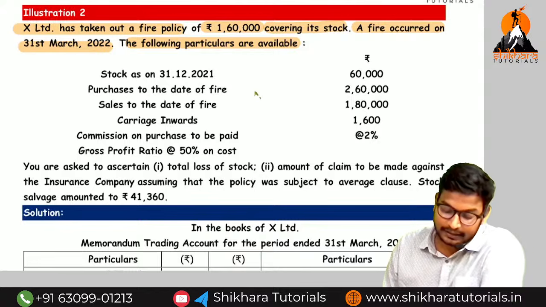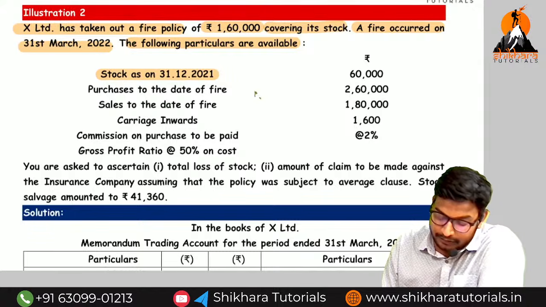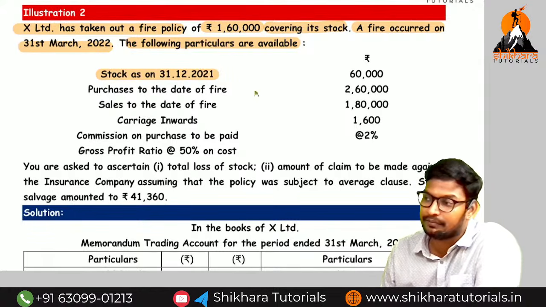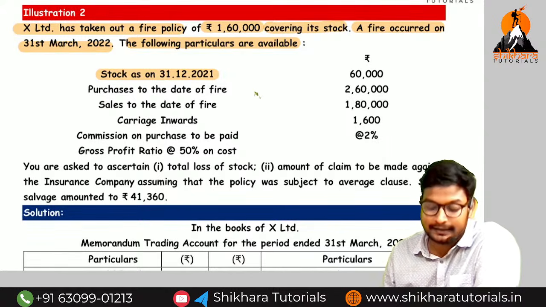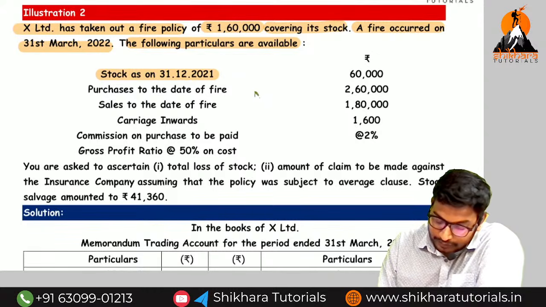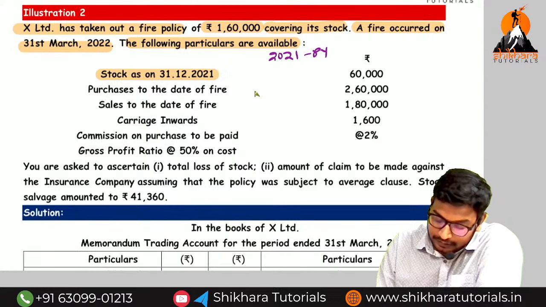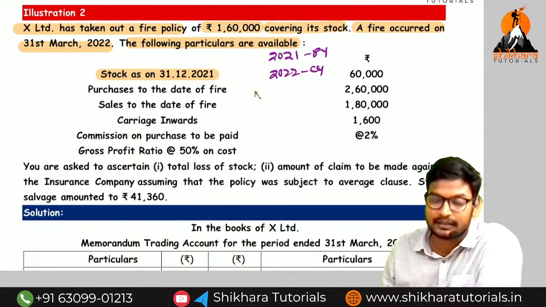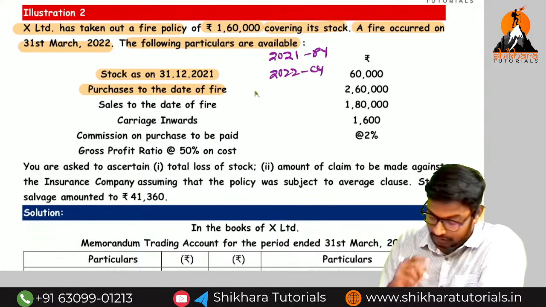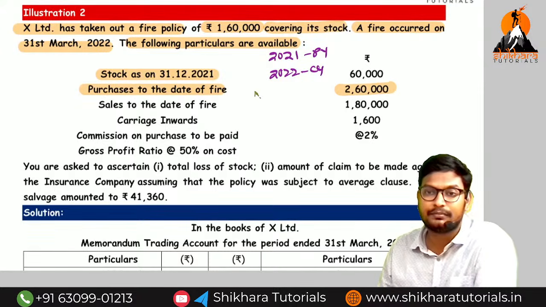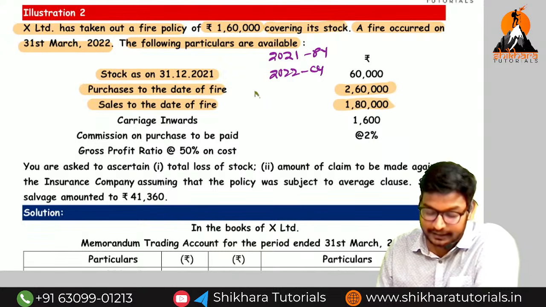What is the fire occurred date? 31st March 2022. Stock as on 31st December 2021. Sir, 31st December 2021 means they are following which year? Calendar year or financial year? They are following the calendar year. So 2021 is which year? Previous year. And 2022 is which year? Current year. Okay guys. Next, purchases up to the date of fire. That means which year? Current year purchases. Sales up to the date of fire. How much? 1,80,000. Current year sales.